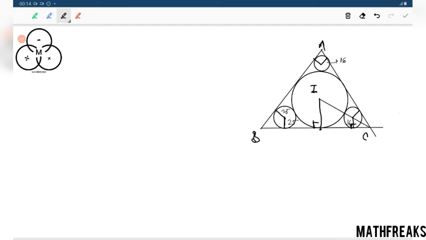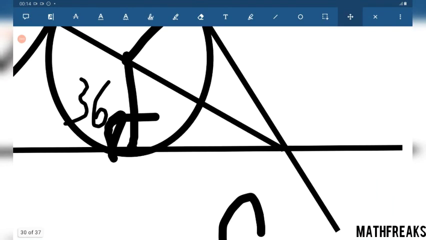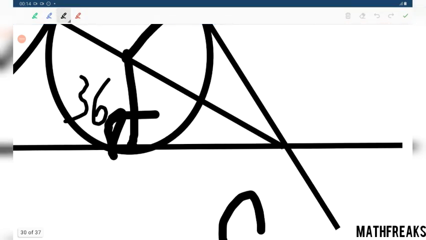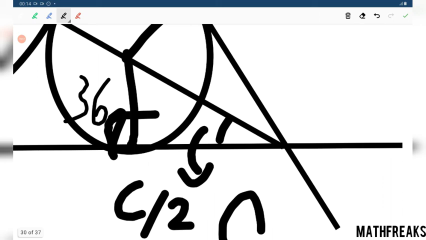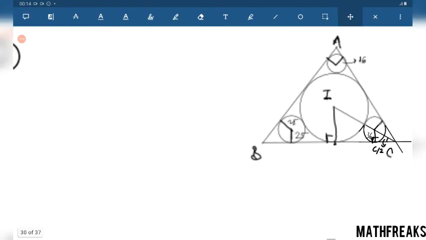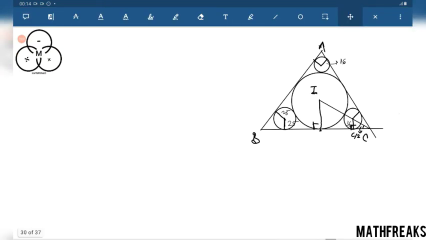So these two triangles are similar, and this is the angle bisector with angle C by 2. Now what can we write?